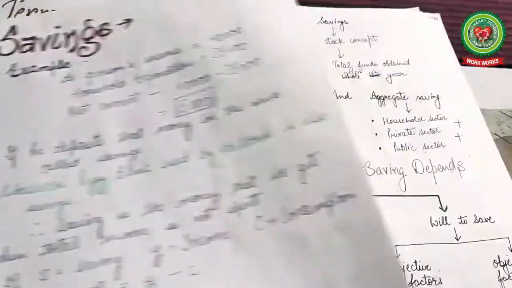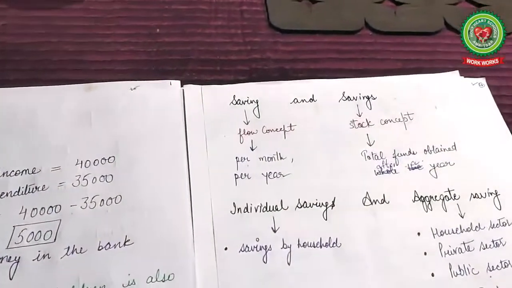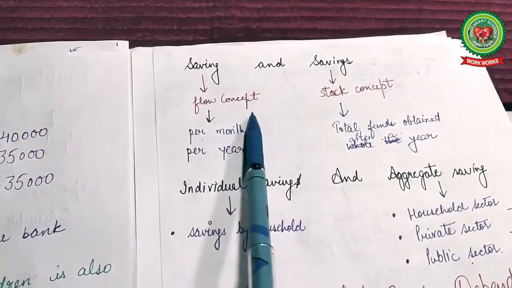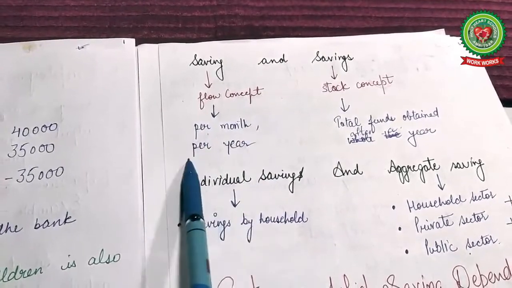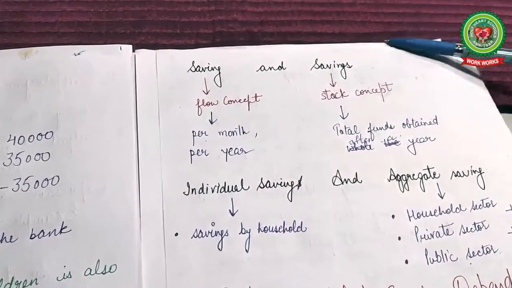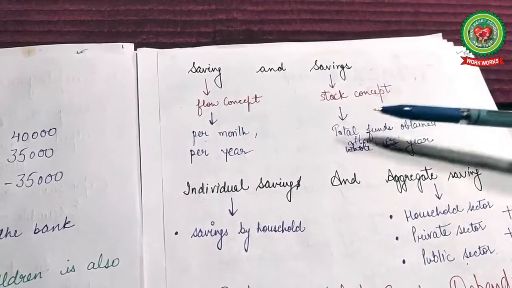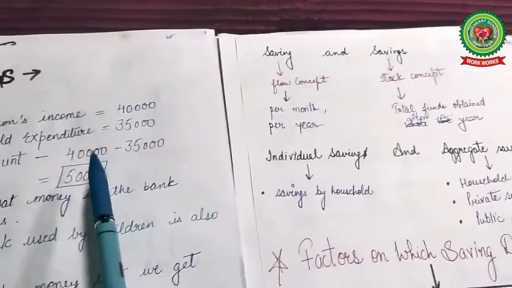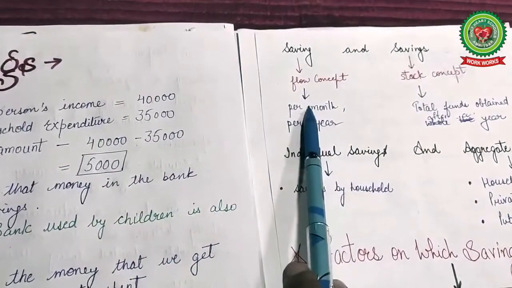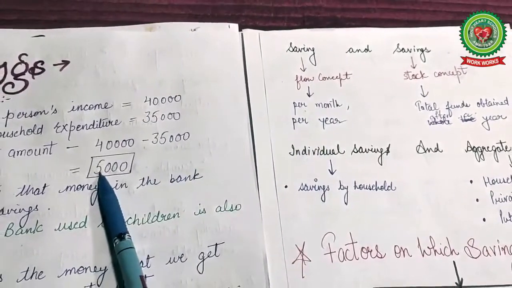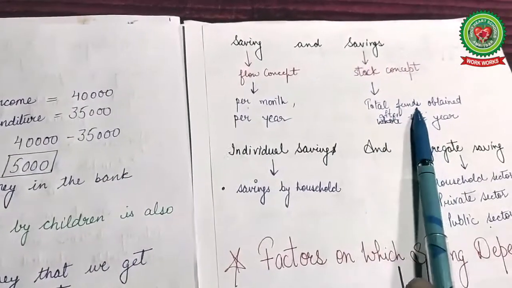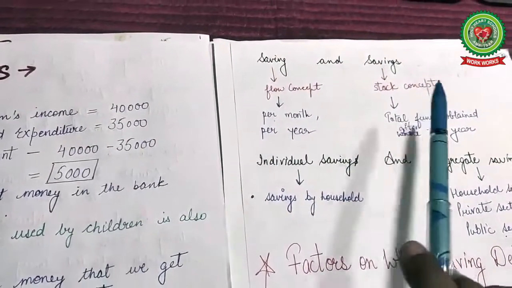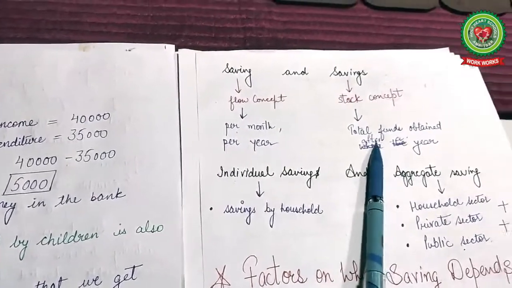Next, there is a difference between saving and savings. Saving is a flow concept, means related to per month, per year, but savings is a stock concept, means total funds obtained after a year. So if 5,000 is the saving, the flow concept, per month he saved 5,000, but in the stock concept, when this 5,000 is multiplied by 12, he gets 60,000, that is known as savings.